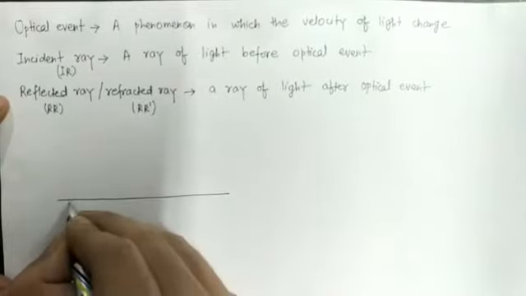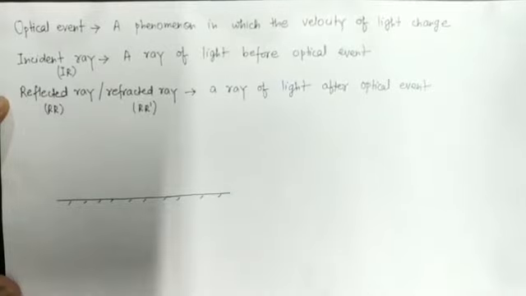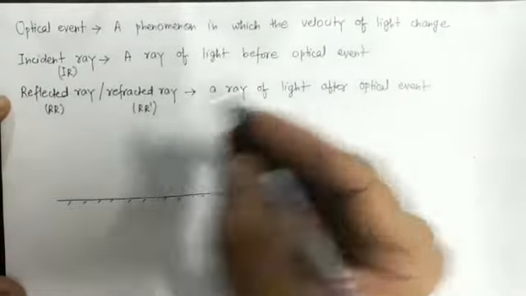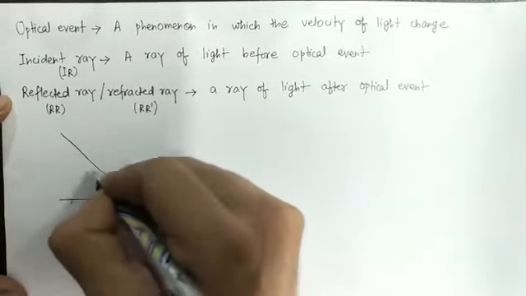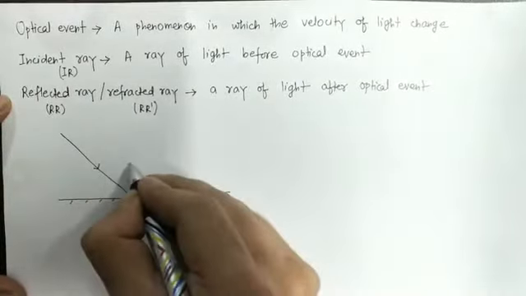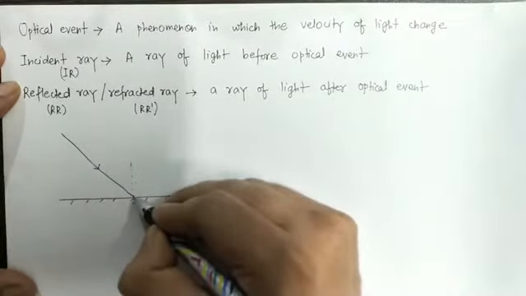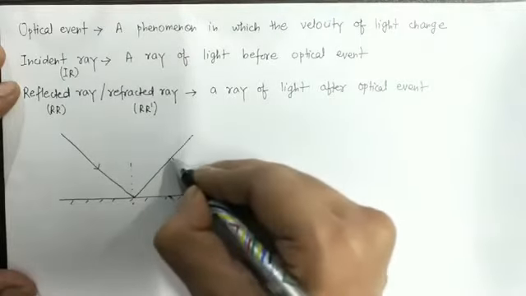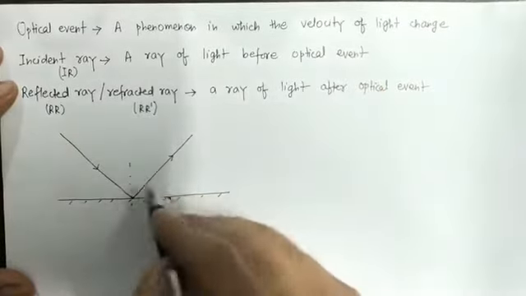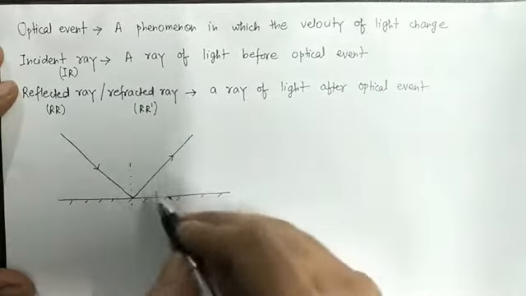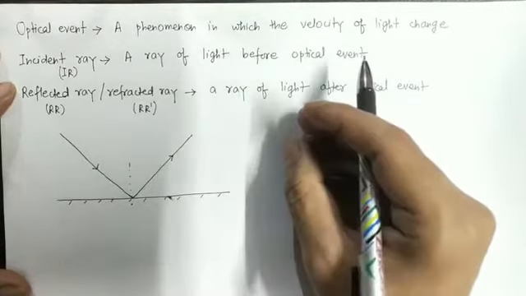Let us consider a mirror. A ray of light is striking this mirror at a certain angle with the vertical. After striking, the light will bounce back in the same medium. Which event is taking place here? The event taking place here is reflection of light, and we all know this.